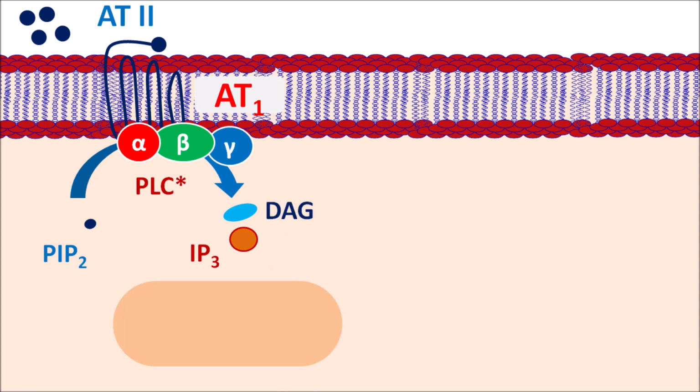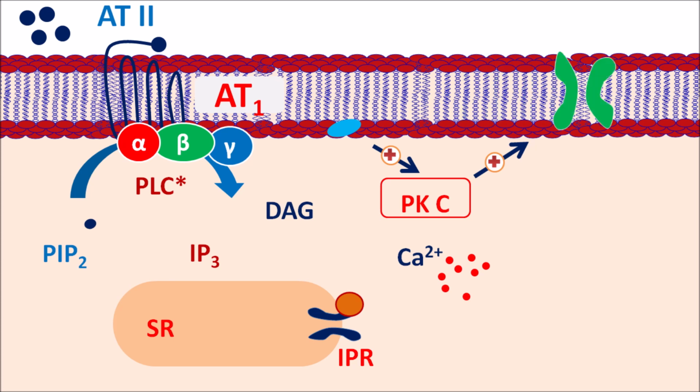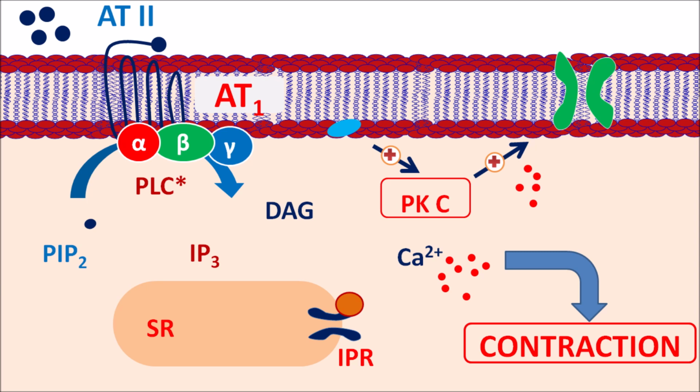This IP3 can act on the IP3 receptors which are expressed on the sarcoplasmic reticulum. By acting on these receptors, it increases the release of calcium, so calcium is more released into the cytoplasm. The diacylglycerol can activate the protein kinase C system, which opens the inward going calcium channels through which calcium can enter into the cell. In this way, intracellular calcium levels are increased, which produces contraction of the blood vessel.